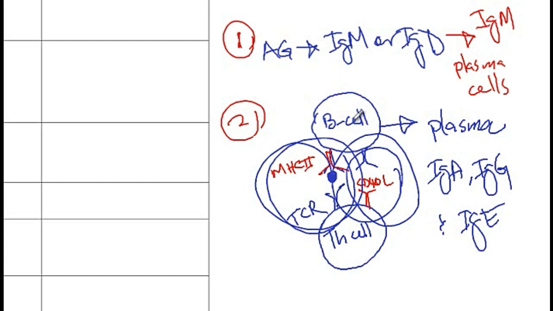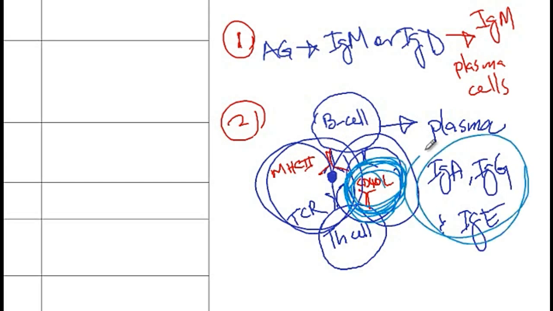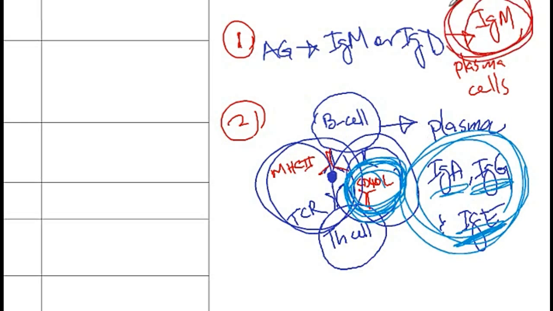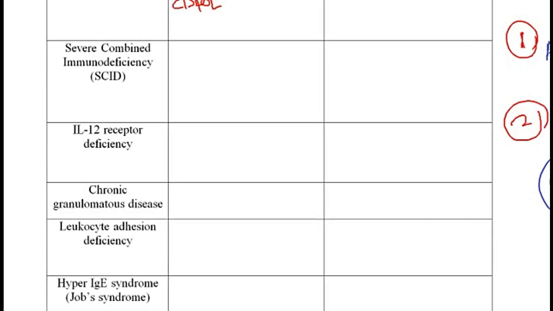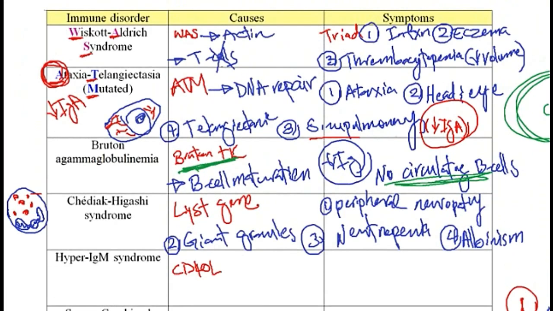So if there is a problem with the CD40L in this patient, this part is missing. What happens is that neither IgA nor IgG nor IgE will be produced. And thus the only way B cells can become activated is through increased production of IgM. So let's go back to the table. These patients present with increased IgM, but decreased IgA, IgG, and IgE.